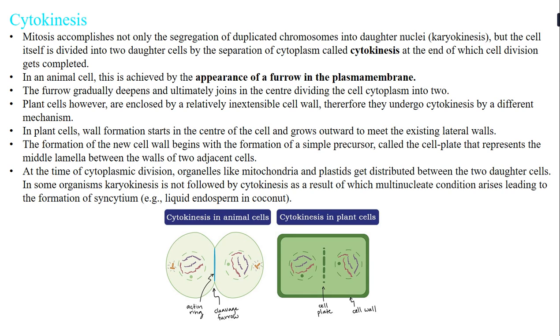Now, cytokinesis takes place differently in animal cells and plant cells. In an animal cell, the cytoplasmic division is achieved by the appearance of a furrow, so a cleavage formation will take place in the plasma membrane. Whereas in the plant cell, the cells are enclosed by a relatively inextensible cell wall. So there is a cell wall formation, and as the cell wall forms, the two cells are separated. So the cytokinesis process is different in animal cells and in plant cells.